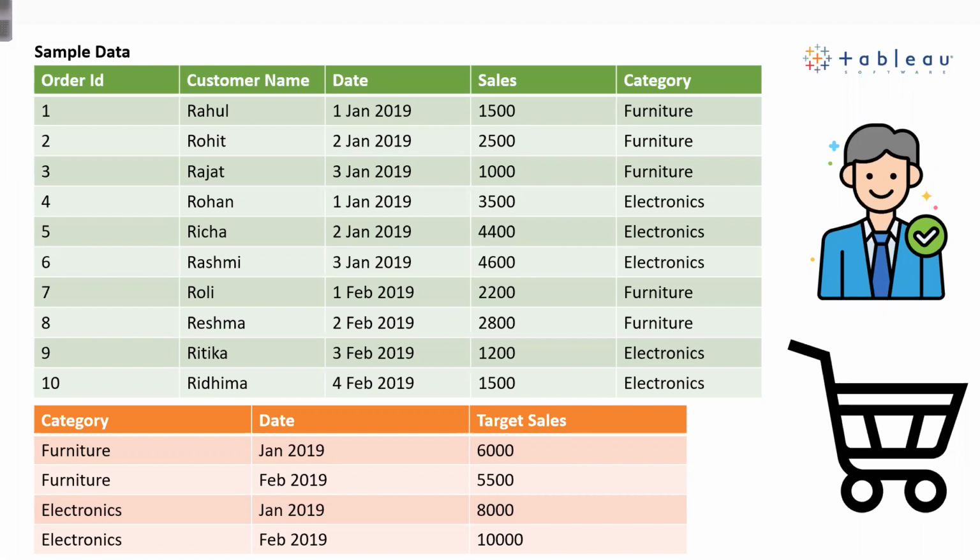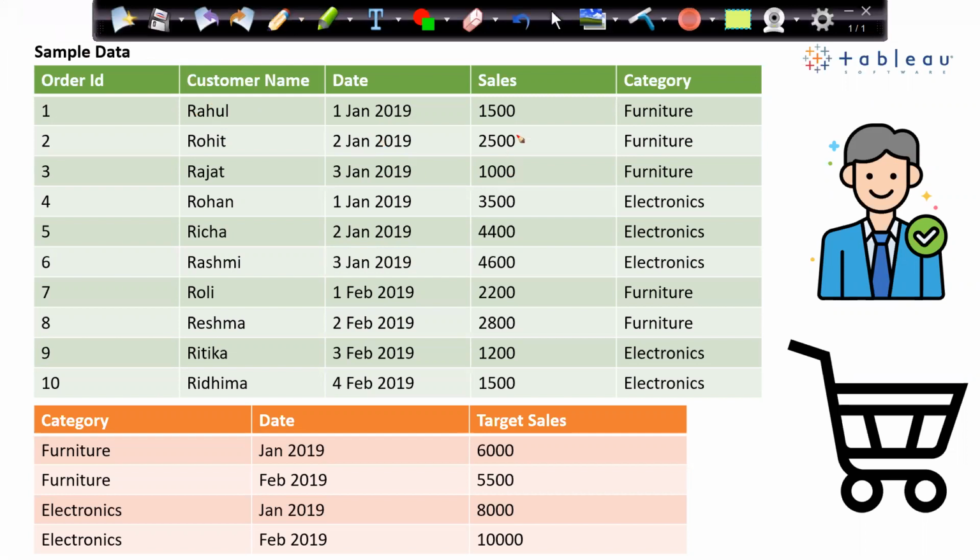That means if I go to the first table, you can see that the sales happened is 1500 plus 2500 plus 1000. The sum is 5000. And this 5000 I want to compare with 6000. So basically, what we are looking for is comparing these three records with this record.